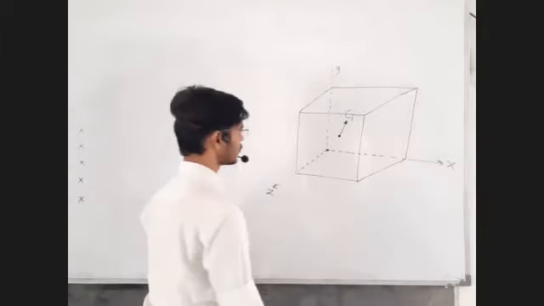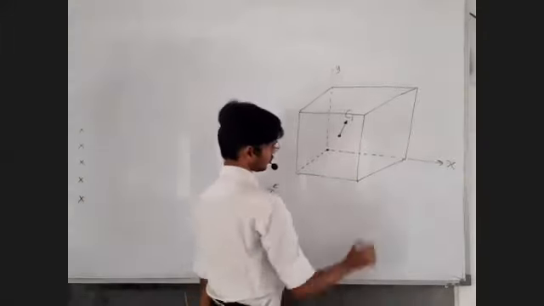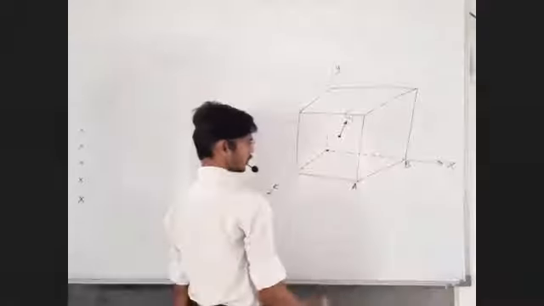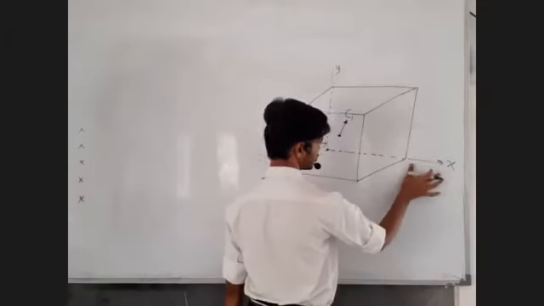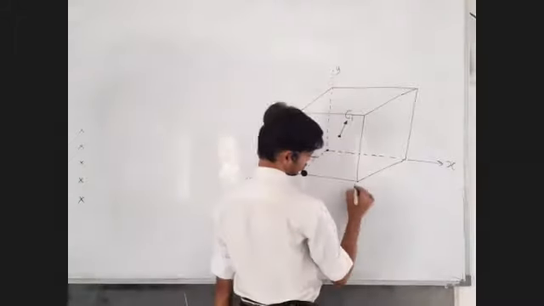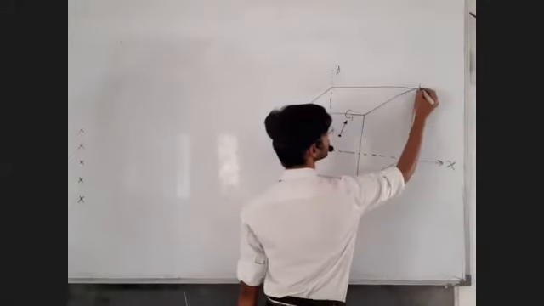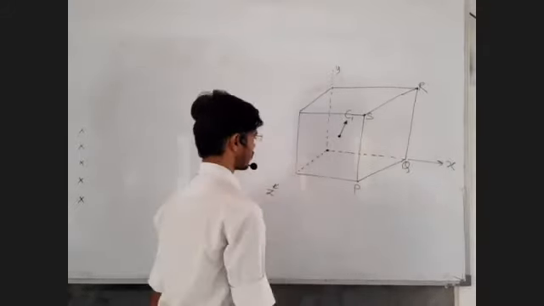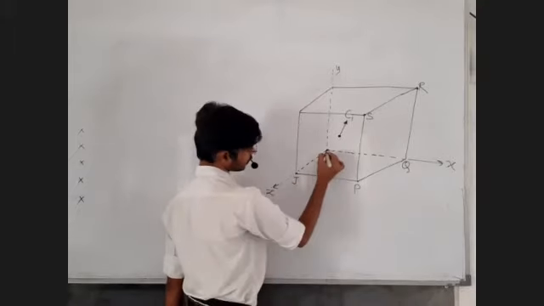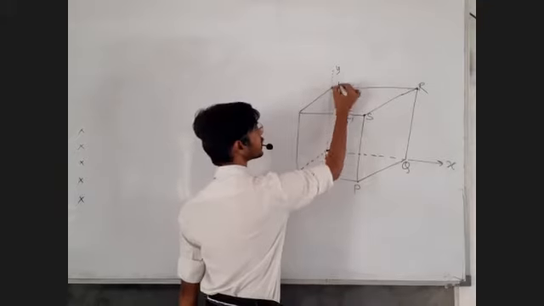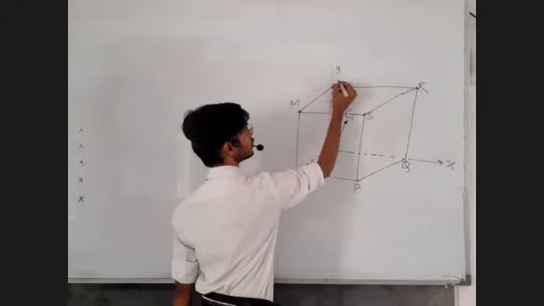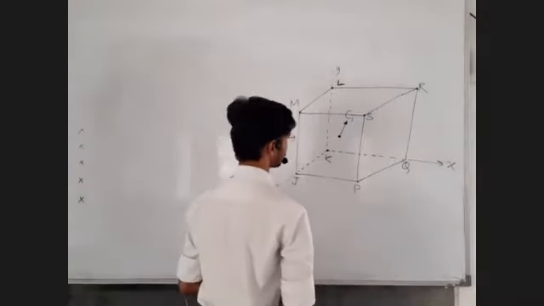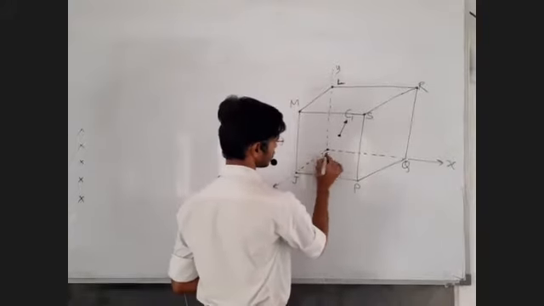Okay, sir, fine. Let us name the faces of this cube. Let us call this as A. This is B. Now, sir, letter C is already used. Fine. Let us not use ABCD then. Let us use PQRS. P, Q, R, S. Okay, this is the face PQRS. This is the face, let's say J, K, L, and M. Fine. All the 8 vertices have been named now.